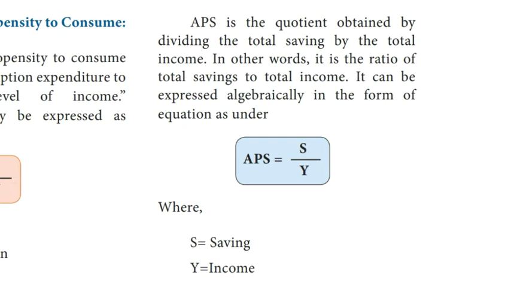It is obtained by dividing saving by income. It can be expressed algebraically in the form of equation as under: APS is equal to S by Y, where S is equal to saving, Y is equal to income.